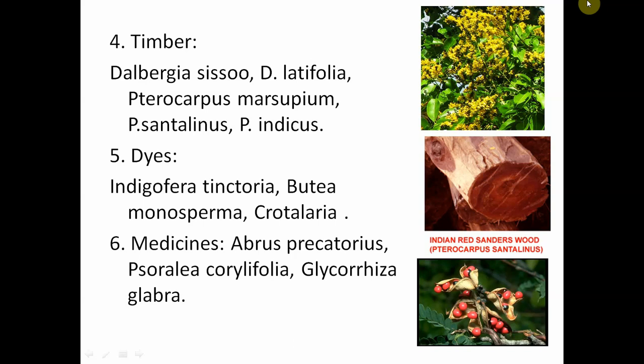And also timber, Pterocarpus santalinus, is commercially very costly wood. Timber is produced from Pterocarpus santalinus. It is exported from our country as it is endemic to our area. And we can also see Abrus precatorius. These are medicinally useful. Psoralea, these are all medicinally useful plants.